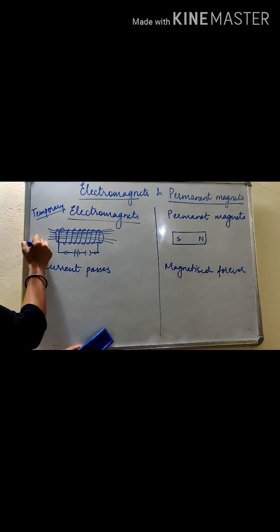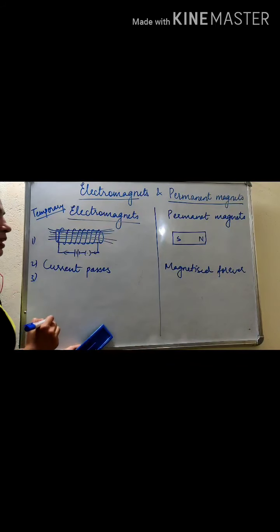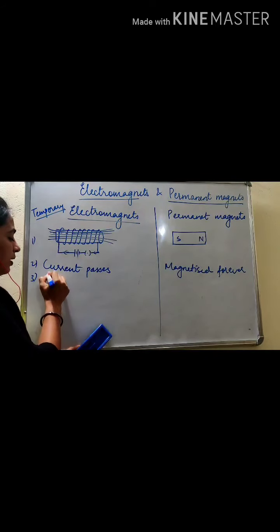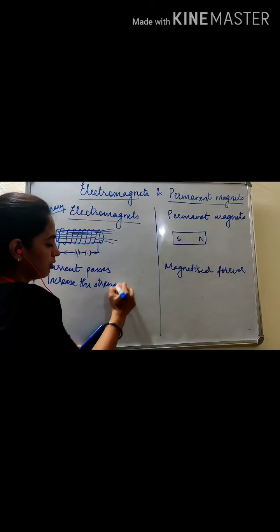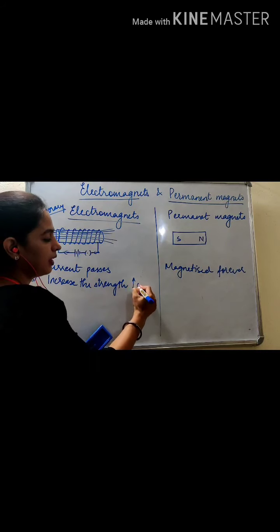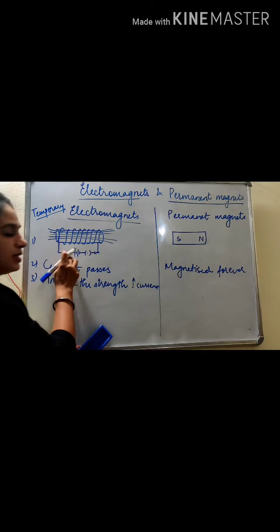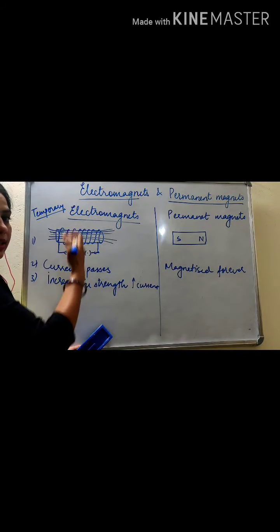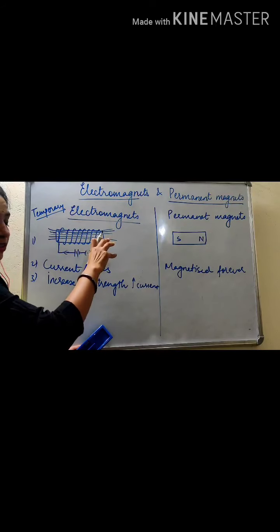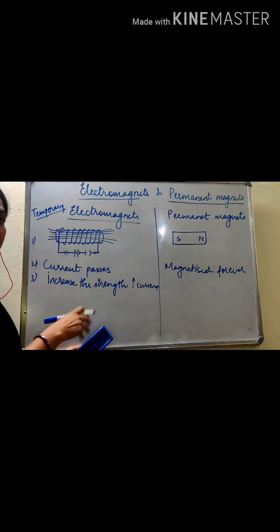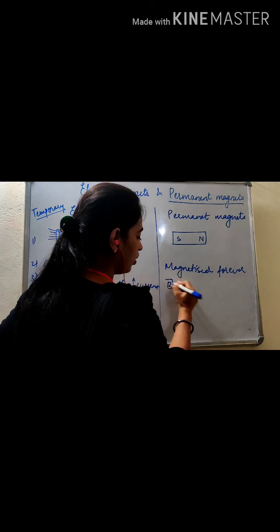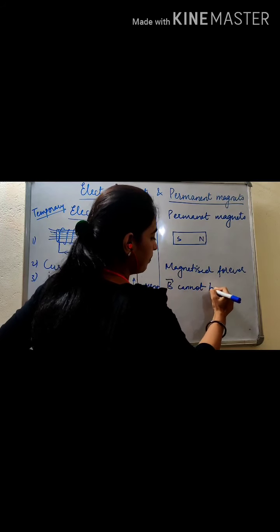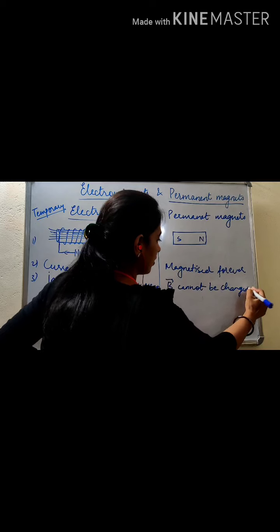Third point is that you can increase the strength of an electromagnet by increasing the current. If you increase the current, you increase the magnetic field strength of the solenoid, and the magnetic field of the core of the electromagnet will also increase. Here, the magnetism cannot be changed. It is permanent.